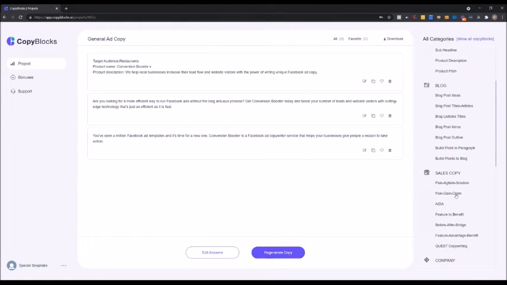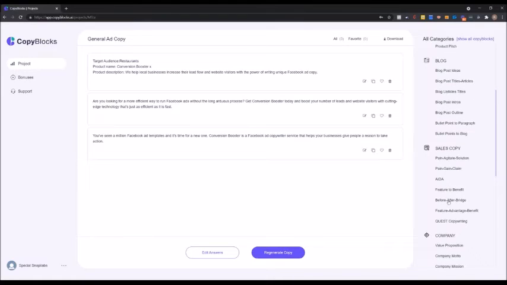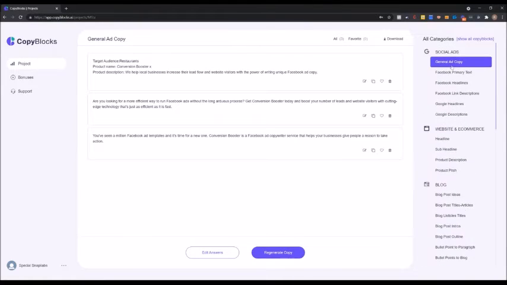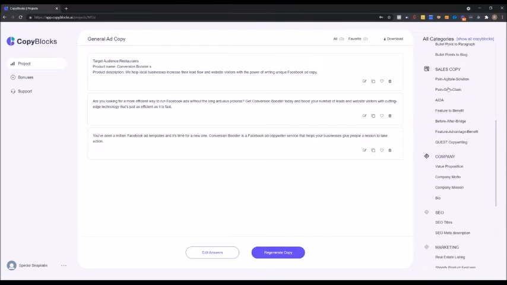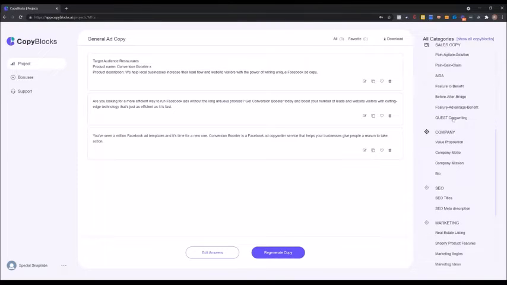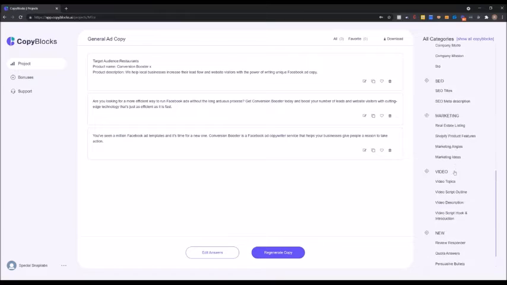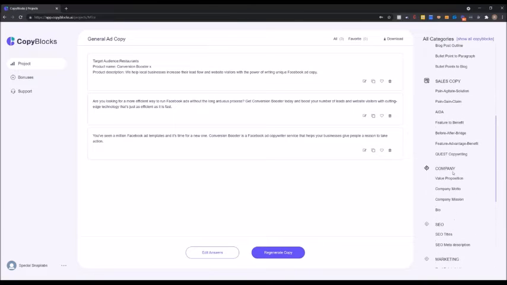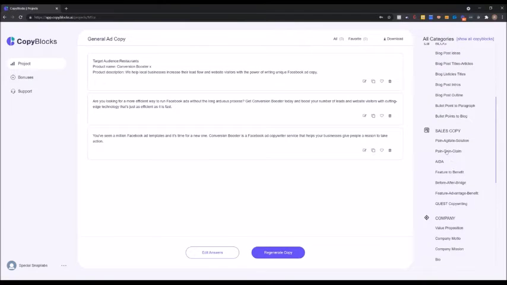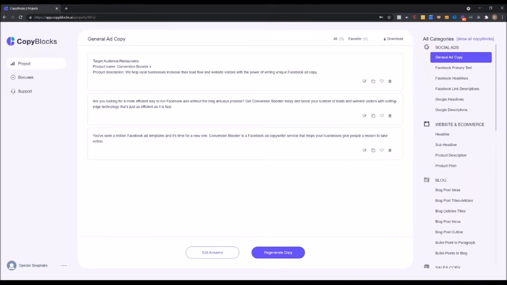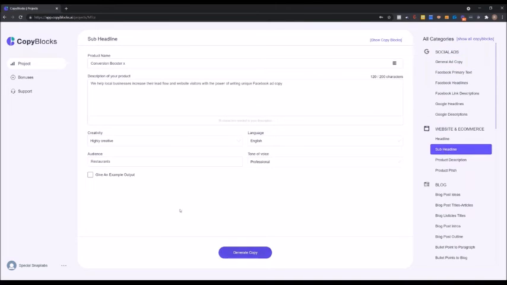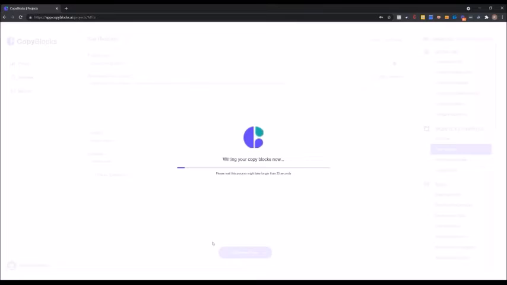The one I said pain, gain, claim, right? Pain, agitate, solution. There are more frameworks to this, before and after bridge. Like if you have all of this in your deck, you're set. So I'm going to, which one will I choose? Let me start with, I'll go with subheadline. Let's see what we got here. Generate copy.